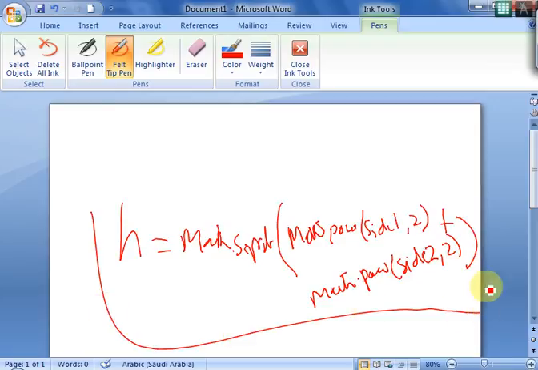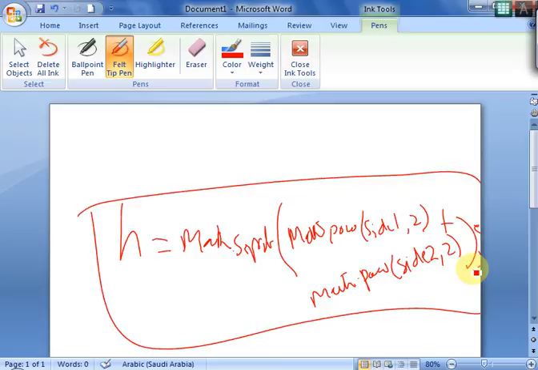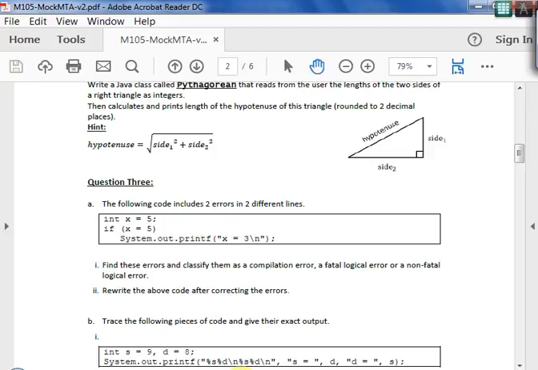So this is how we write it in Java, with a semicolon. So this type of question will also be there for you. They may give you a formula and ask you to write it into Java code. Fine. So this is about question number 3.